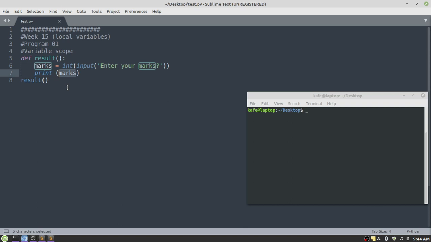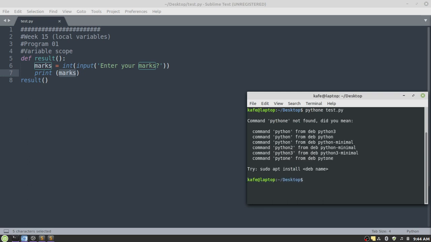That is accessible. Okay, so if you run this program, you will see that this line has been executed. It's asking me for marks. Let's suppose the marks is 90, and it displays the marks.